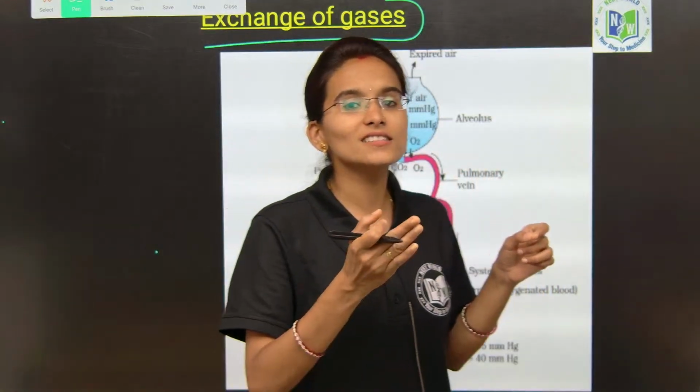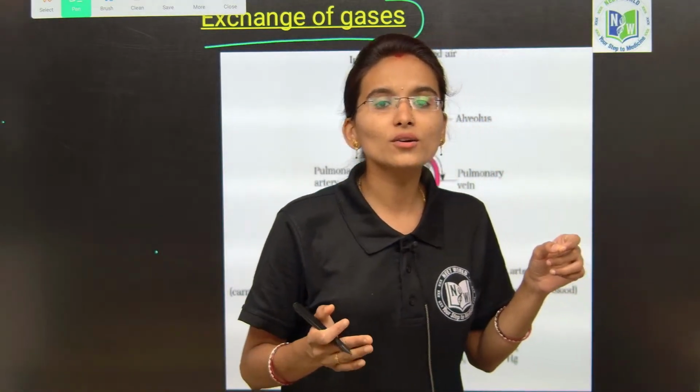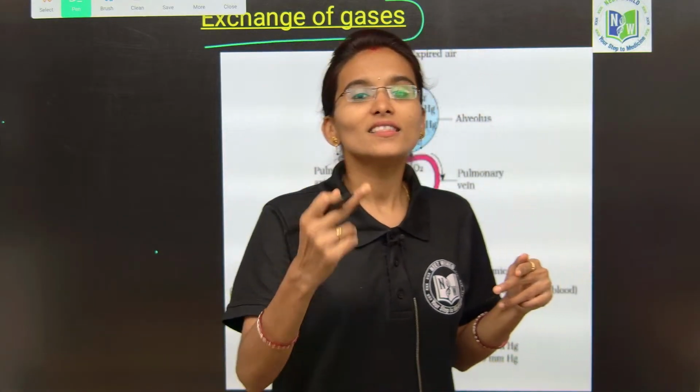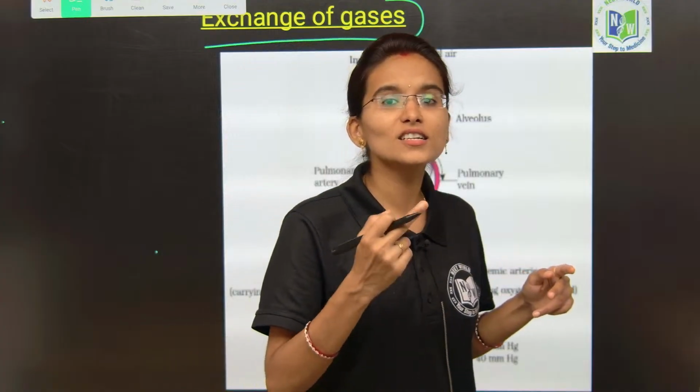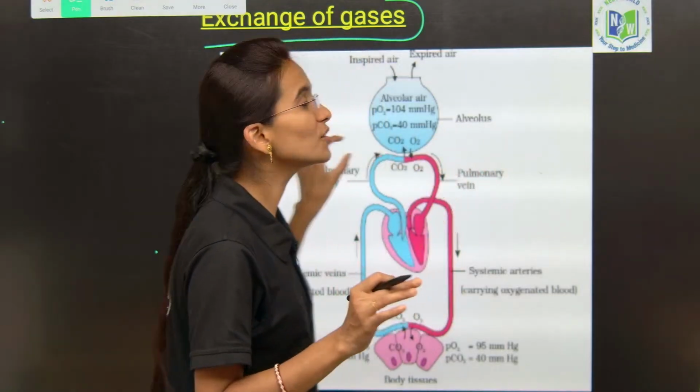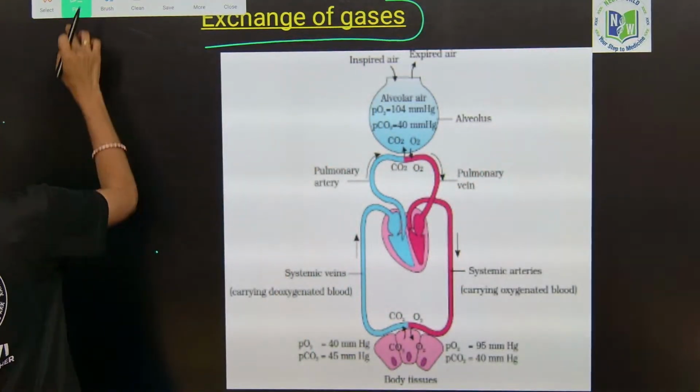Starting from the external nostrils to the bronchioles it is called the respiratory tract, right my dear students. But the exchange of gases takes place at the main site, that is called the alveolus, okay.